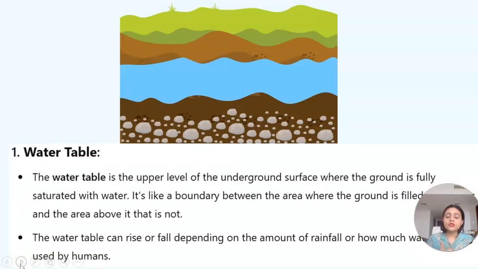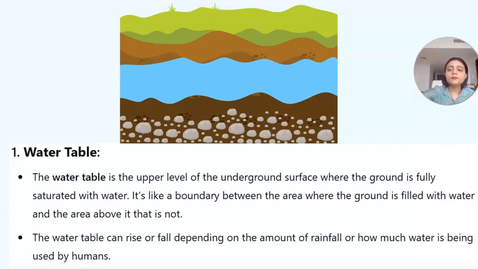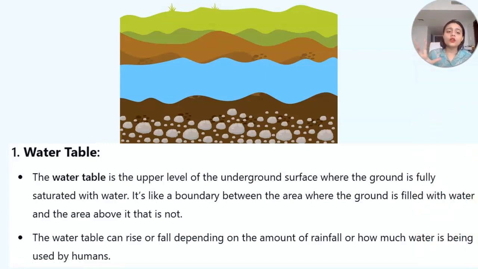All right. So first is the water table. What is the water table? The water table is, you can say, the water scale. Okay. It's the upper level of the underground surface where the ground is fully saturated with water. It is like a boundary between the area where the ground is filled with water and above which it is not. Okay. So it's a scale of up to which extent the water is present inside the ground.